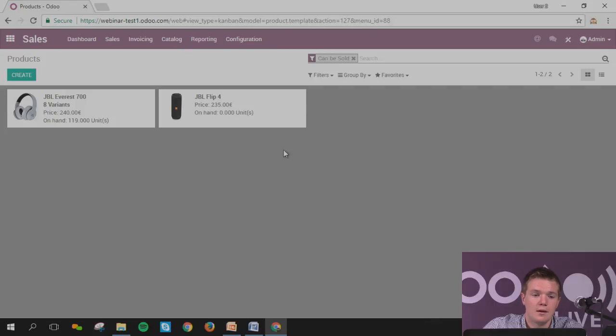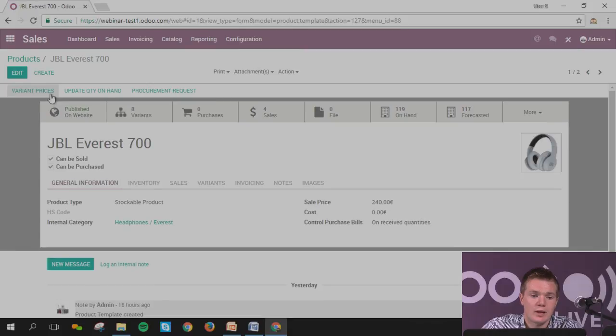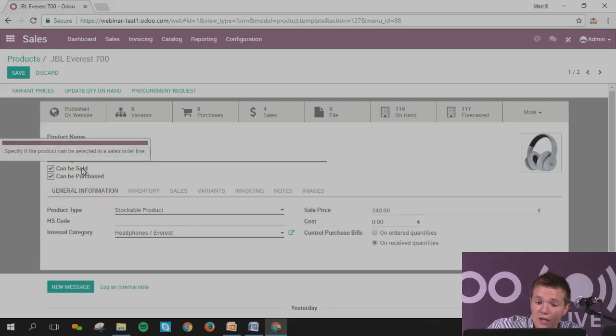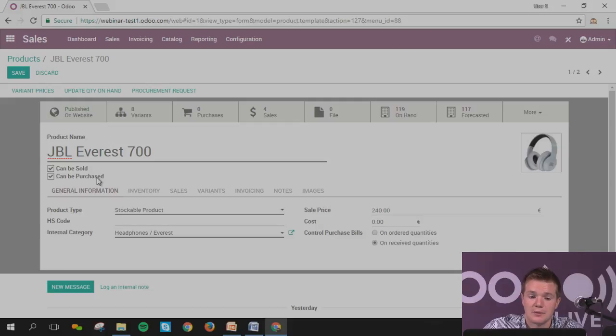Let's imagine I will take the case of the GBL Everest, the headphones. If I click on it, first of all, I've got the name. This is a general name. You can say that it can be sold and it can be purchased. Sold enables you to sell it via the website and on the quotation that you sell, and purchased means that you can directly buy it from a supplier.